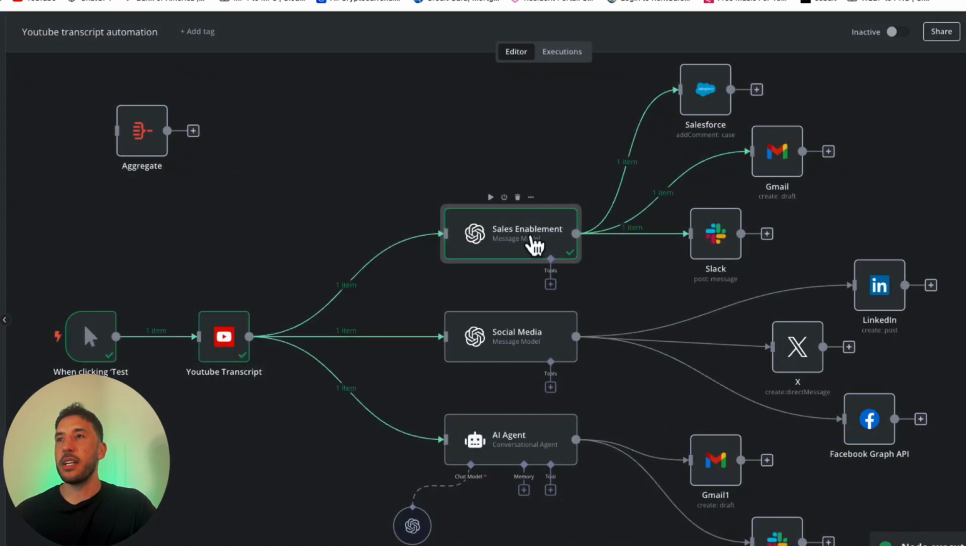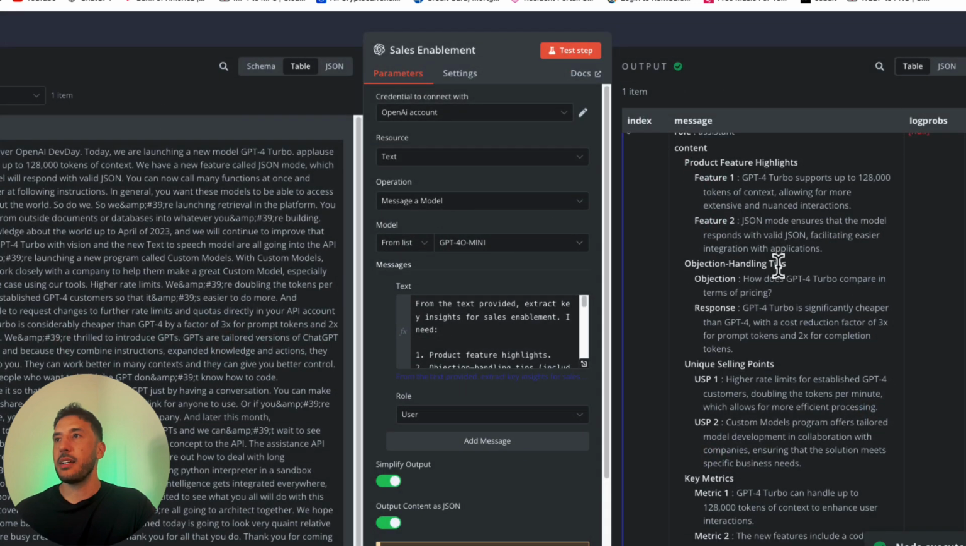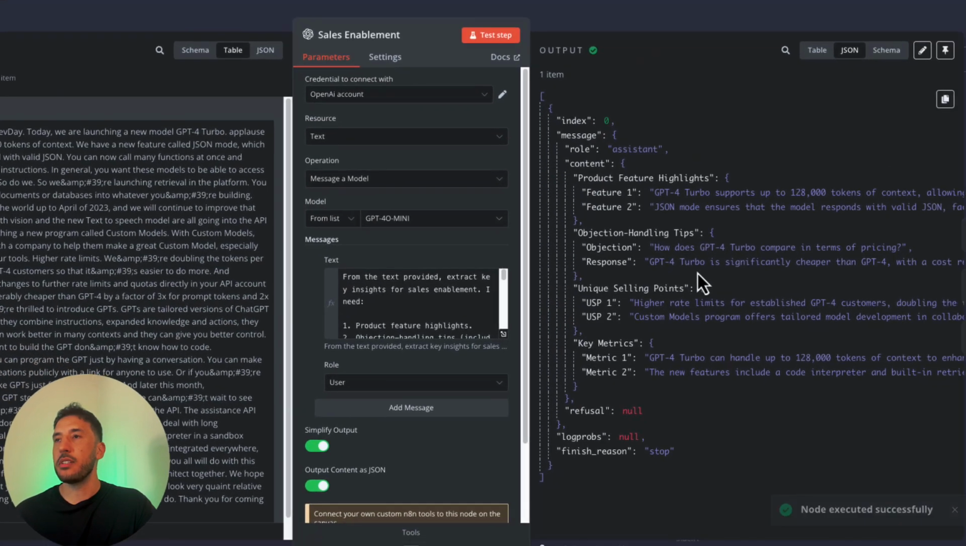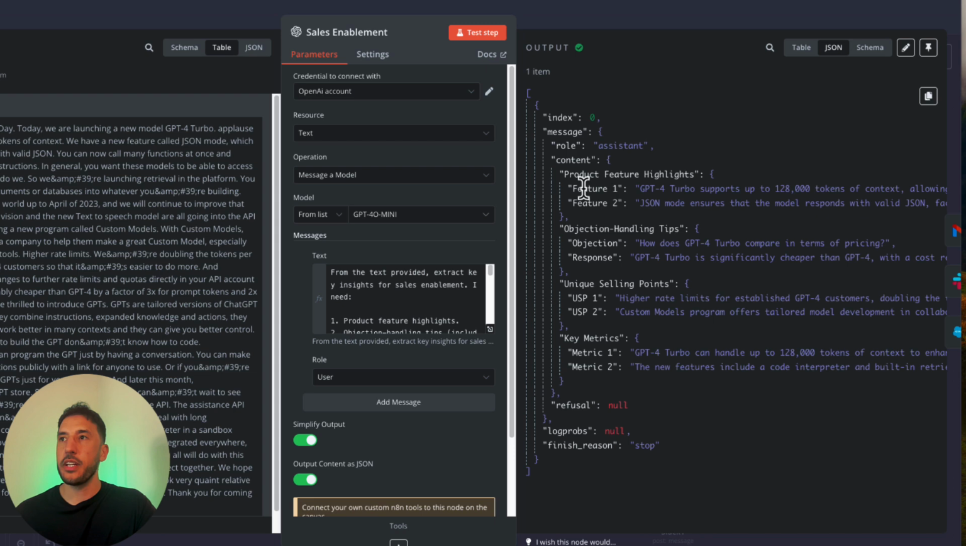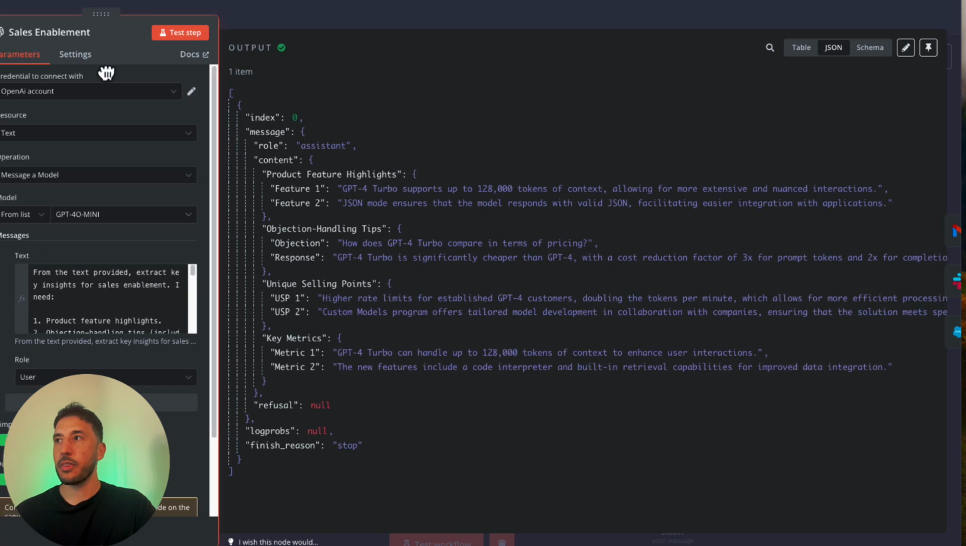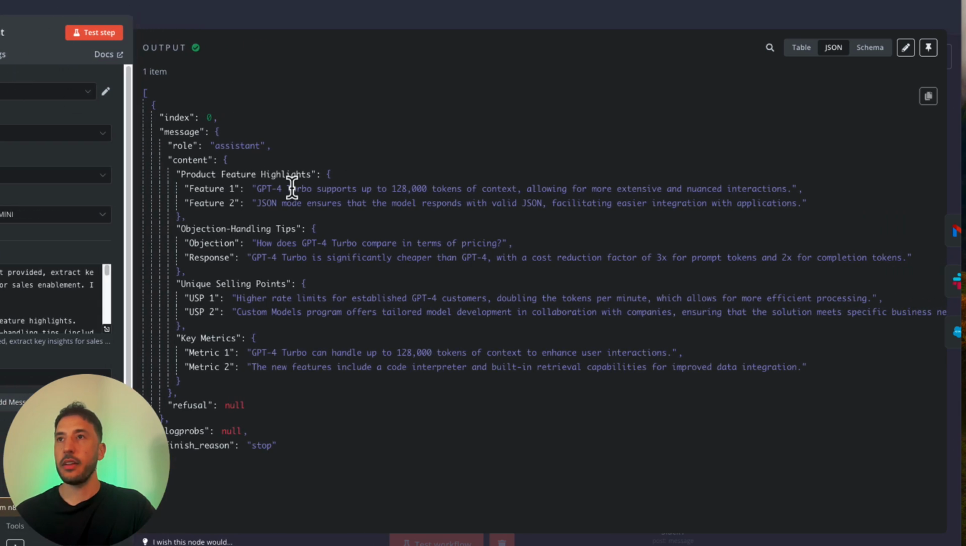As you can see, it says sales enablement. And this is the output. And as you can see right here, exactly the way we wanted it, right? So we said product feature highlights. Let me expand this a little bit. All right, there you go.